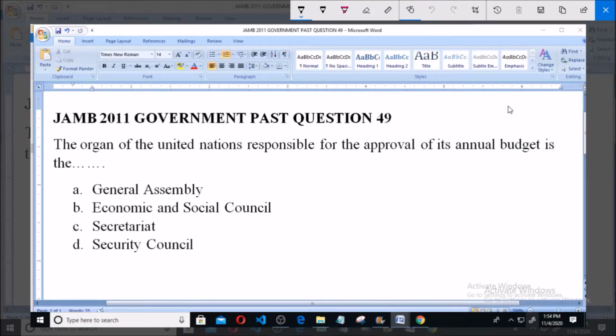Afternoon, welcome. This is JAMB year 2011 Government past question number 49.